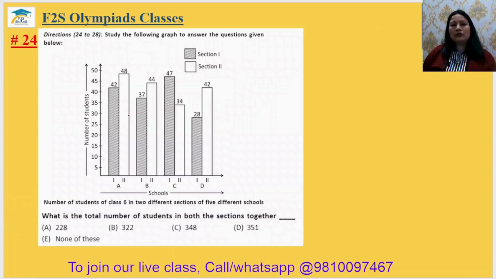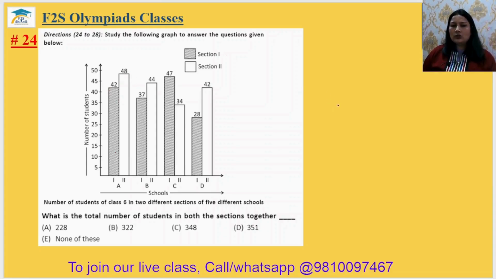ठीक है? Question number 24. Study the following graph and answer the questions given below. Section 1 और Section 2 के यहाँ पर graph बने हुए हैं. What is the total number of students in both the section together? It means we have to just add all the numbers.